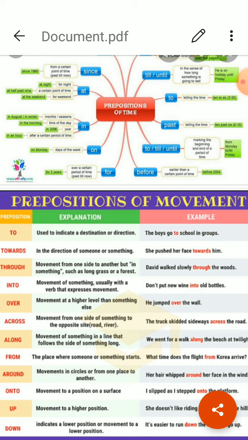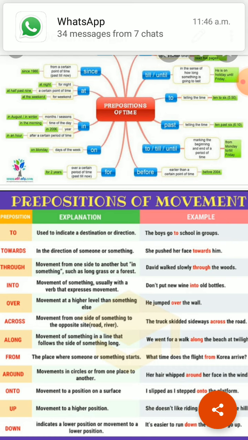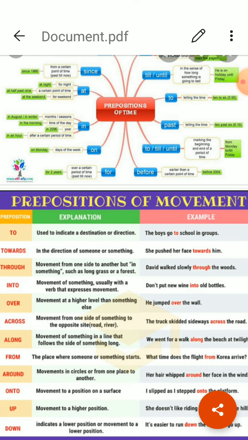For, it is used to indicate the direction of movement. Direction of movement means he is heading for London. Against, it is used to show the contact with the targeted direction of destination of movement. He leaned against the wall. Against, we had discussed earlier also.